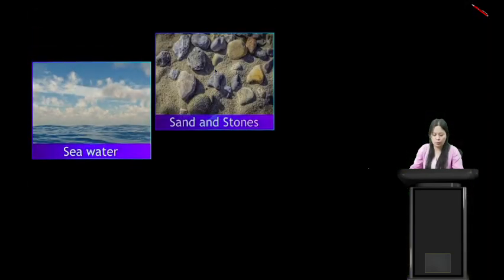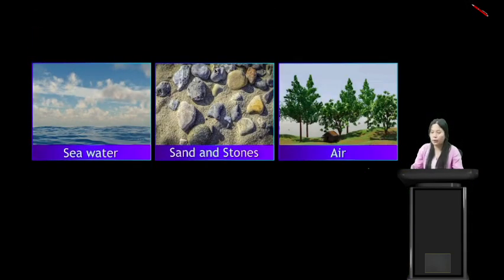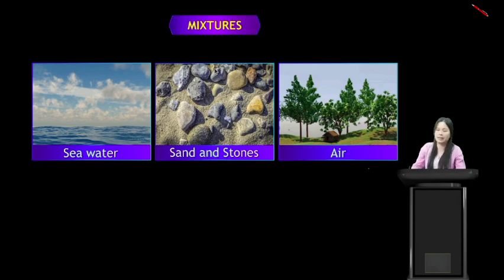So here we see that sea water, sand and stones, air, all this matter around us is also not pure, but is known as a mixture because it is composed of one or more substances, right? So these are examples of mixtures: sea water, sand and stones, air.